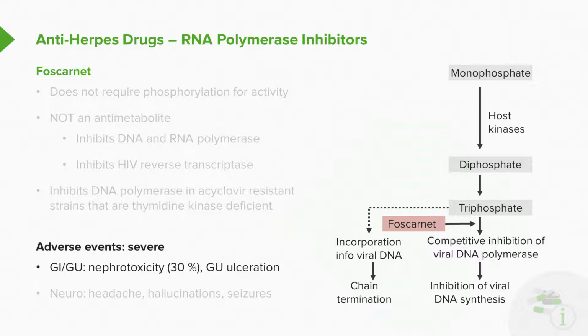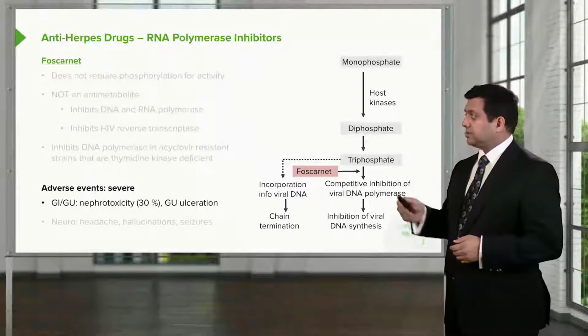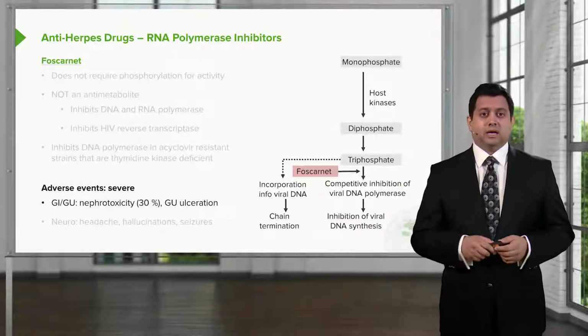So, nephrotoxicity, up to 1/3 of patients can develop nephrotoxicity with this agent, so we tend to be very careful in monitoring renal function in people who are on this drug. Genitourinary ulceration can also occur in patients who are on Foscarnet as well, so we keep an eye out for that too.